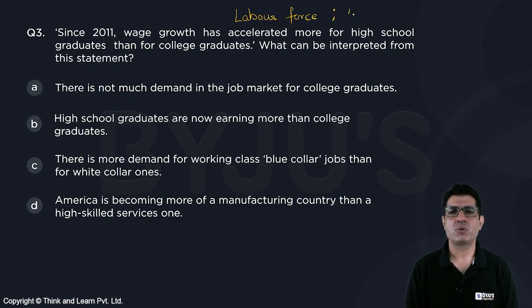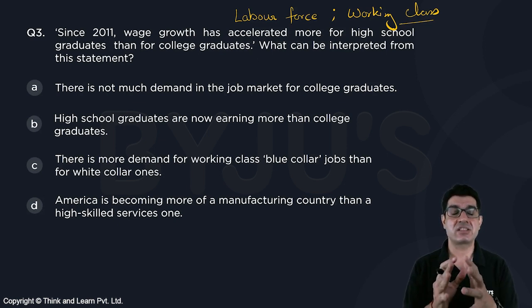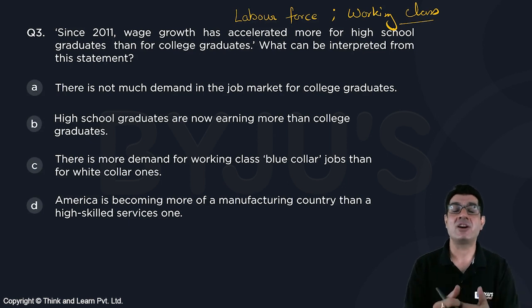They are going to what we typically call the working class, and because the wages are accelerating more rapidly here, it tells us that there is a greater number of working class jobs. There is more demand for people with that kind of skill set. And that idea gets captured in option C. More demand for working class blue collar jobs than for white collar ones.